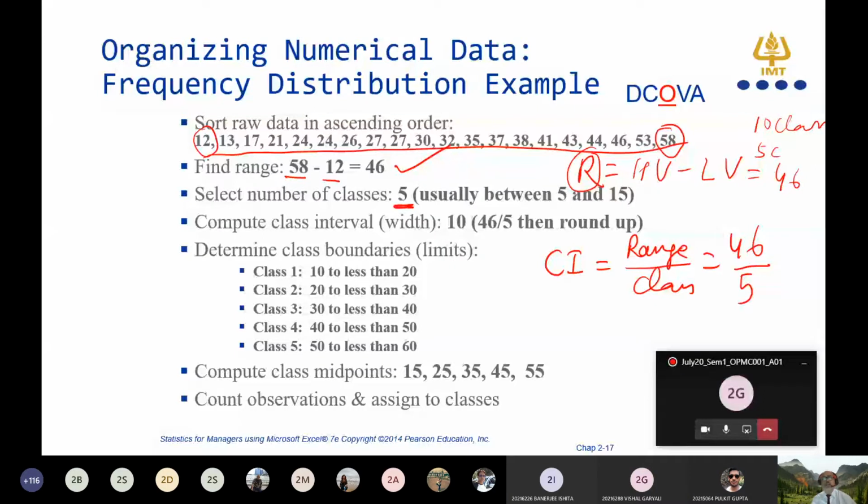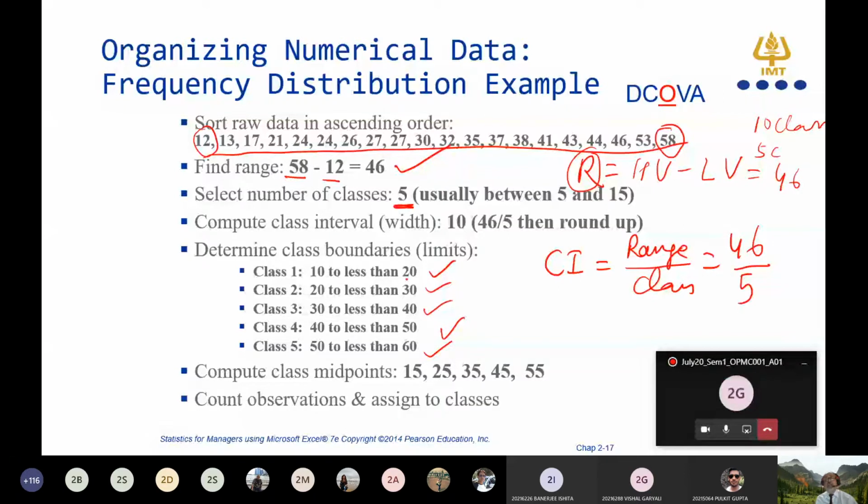Understood? So I can make the classes. I have already made a class, because we have made 5 classes here: 10 to 20 class, 20 to 30 class, 30 to 40 class, 40 to 50 class, and 50 to 60 class. And then we have to compute the midpoints of the class.